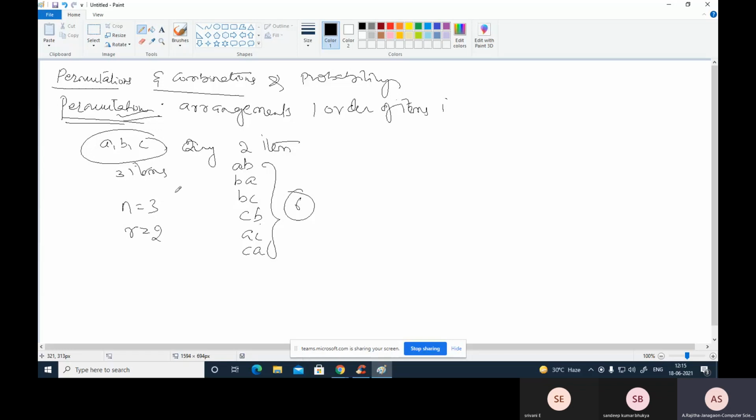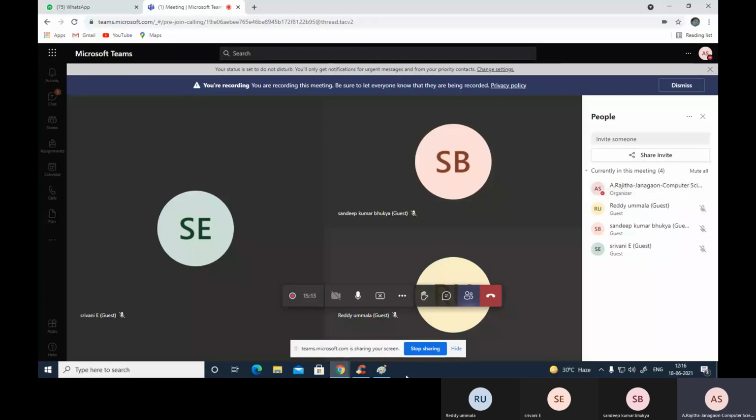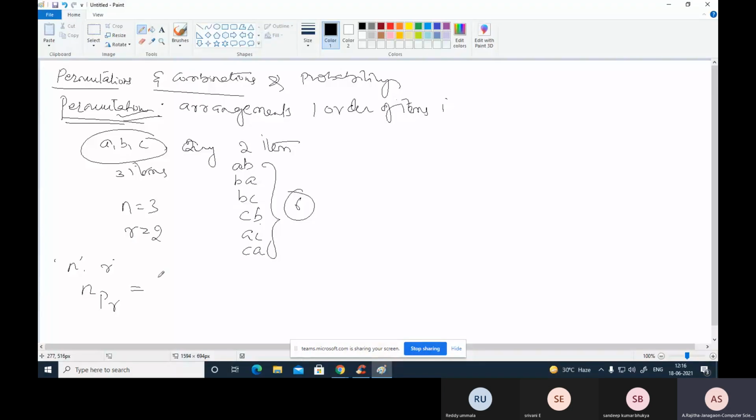So the generalized formula for permutation is: the number of permutations of n things taking R at a time. That means n things are there, and from these n things, R things are taken at a time. The arrangement is written as nPr. So nPr equals n factorial divided by (n minus r) factorial.